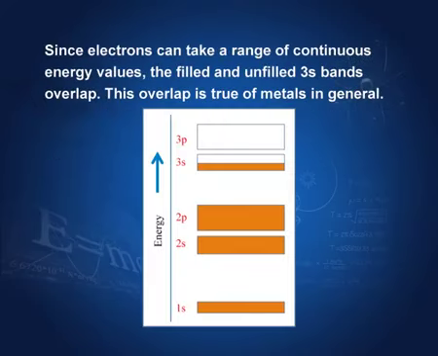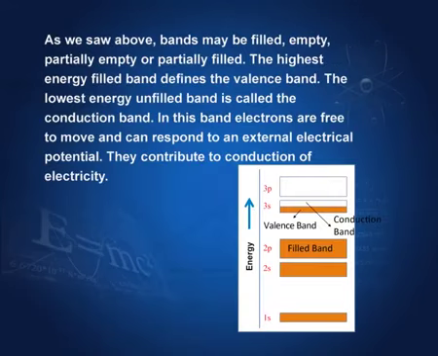Since electrons can take a range of continuous energy values, the filled and unfilled 3 s band overlap. You see, since in this 3 s electrons can take a continuous range of energies, these two overlap, the unoccupied and the occupied one, as far as energy states are concerned. This overlap is true of metals in general. As we saw, bands may be filled, empty, or partially filled. Again this example of sodium, filled, partially empty and so on.